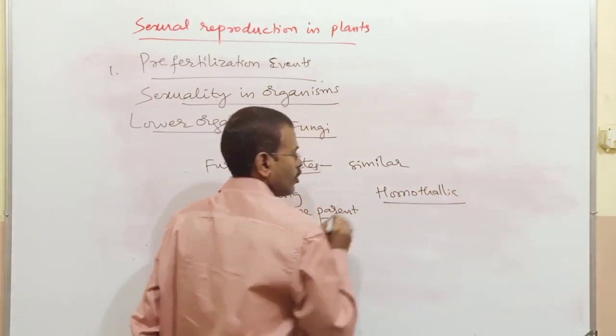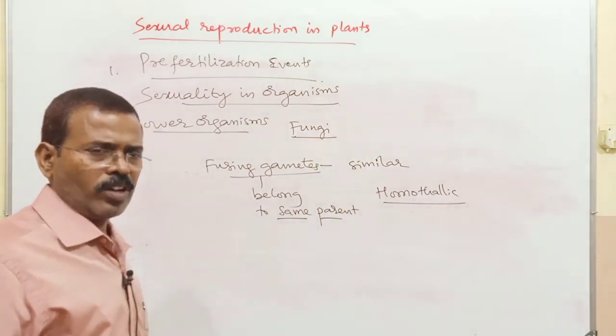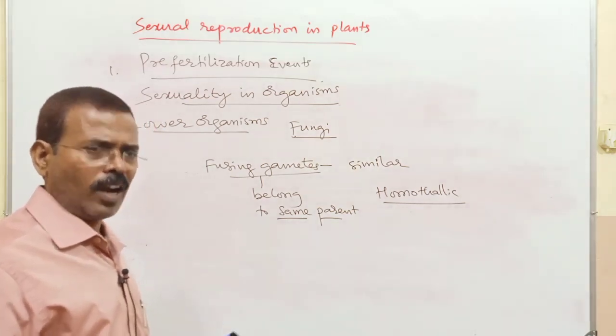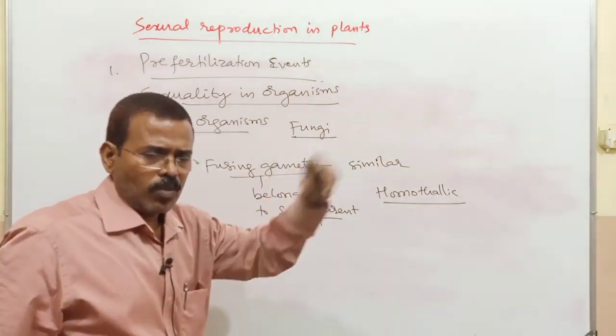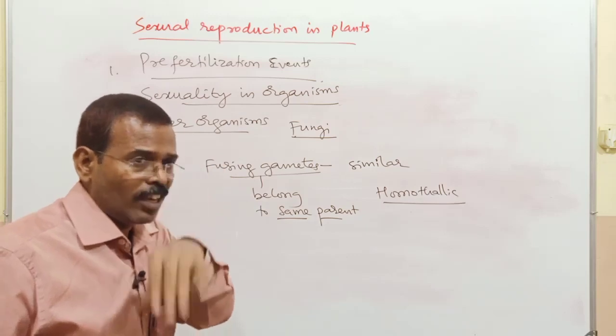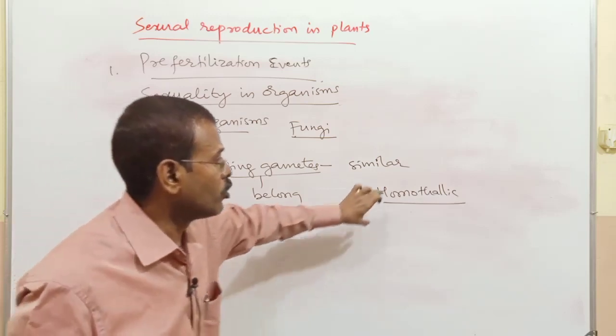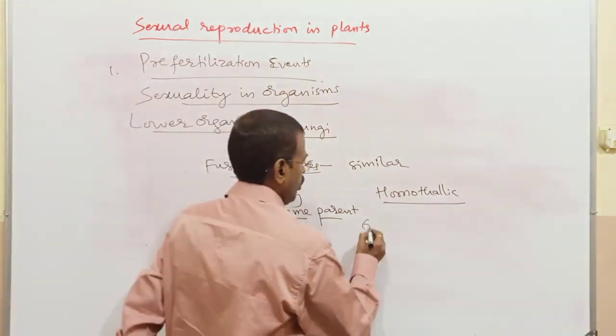In this case we use the term homothallic. So in lower sexually reproducing organisms like fungi, when the fusing gametes are morphologically similar and belong to the single individual or same parent, then we use the term homothallic. Example, Mucor mucedo.